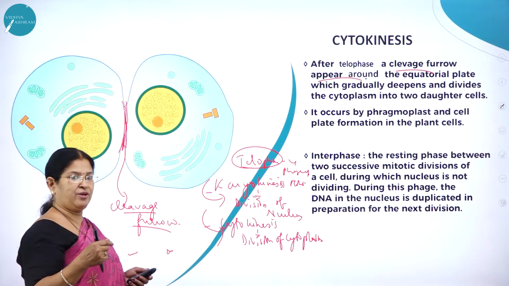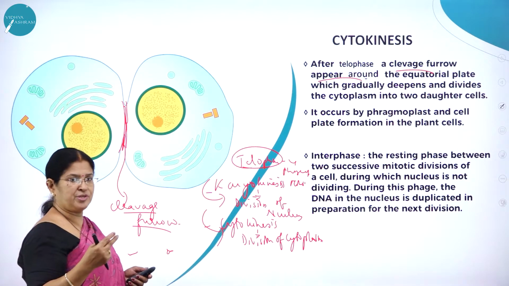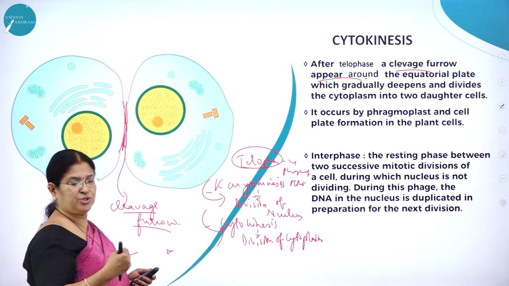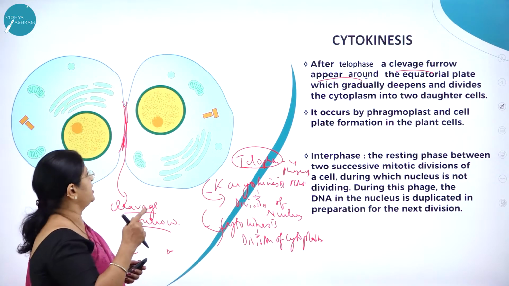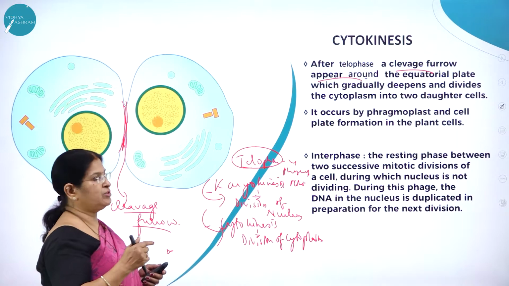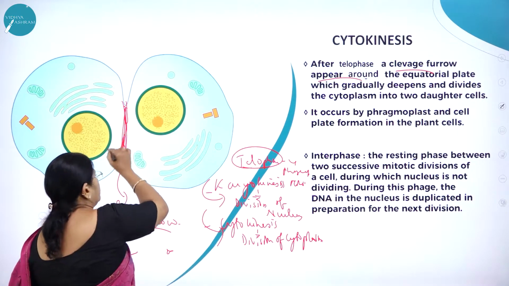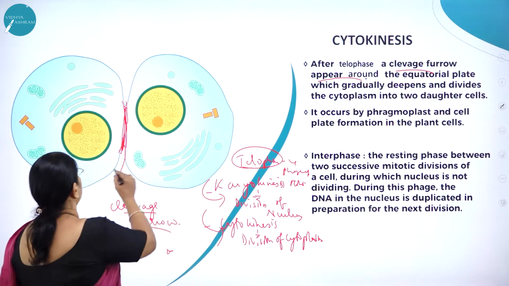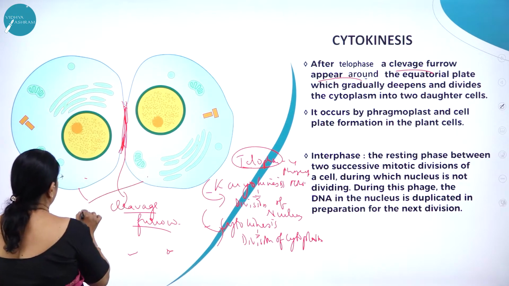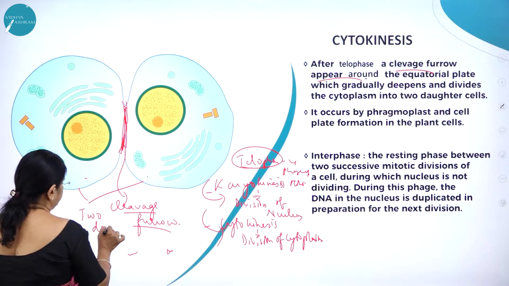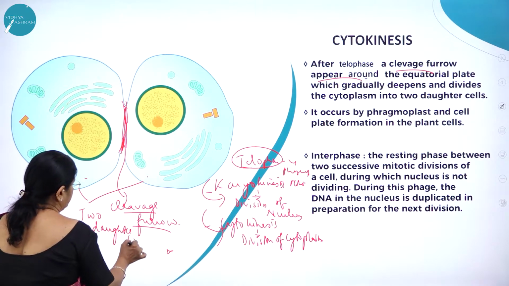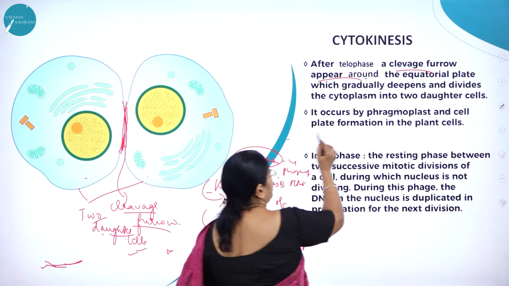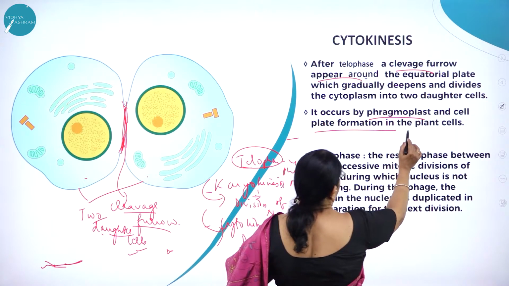So at the end of mitosis, 2 daughter cells are produced, which will have all the contents equally distributed to the 2 daughter cells. So after telophase, a cleavage furrow appears around the equatorial plate. This is called the equatorial plate, which gradually deepens and divides the cytoplasm into 2 daughter cells. So here you can see the 2 daughter cells. It occurs by phragmoplast and cell plate formation in the plant cells.